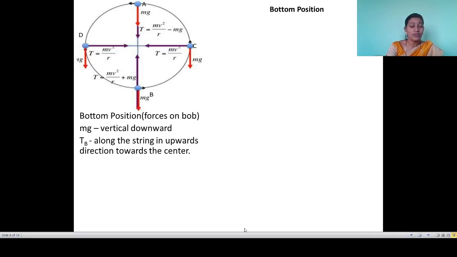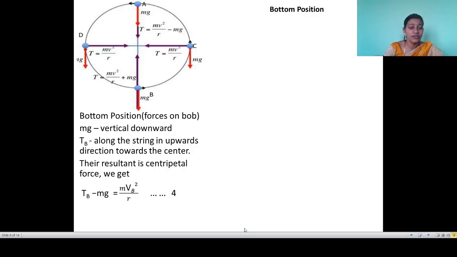Now these two forces at the bottom position are vertically opposite to each other. But their resultant is the centripetal force. Still they are opposite to each other, but their resultant is the centripetal force. By writing the equation for the bottom position, Tb minus mg is equal to mVb square upon r. Tb is the tension of the bob at the bottom position, Vb is the speed of the bob at the bottom position. They are opposite to each other, so we are getting that equation. Here I kept one another equation also because we want to take the reference of that equation. So V minimum I am showing here because this value we have to use in the next equation.